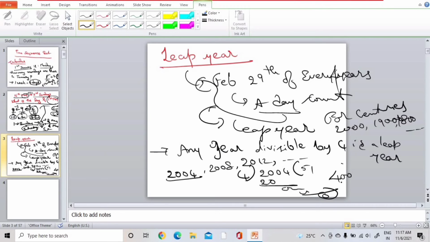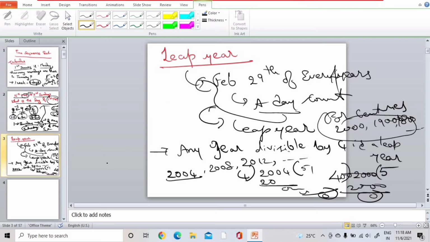See, we can divide 2000 by 400. 400 5s are 2000. Remainder is 0. This is how we need to solve if they have mentioned centuries. For centuries, we need to divide by 400, not by 4.